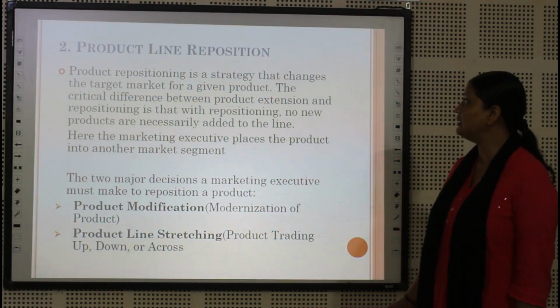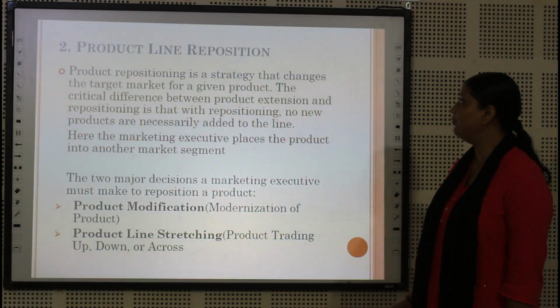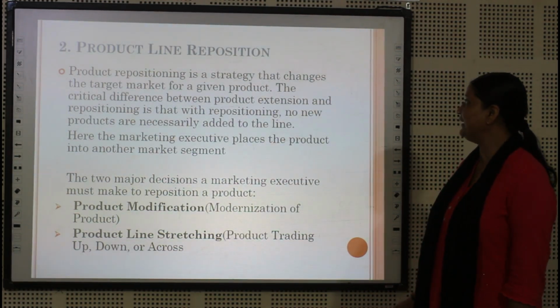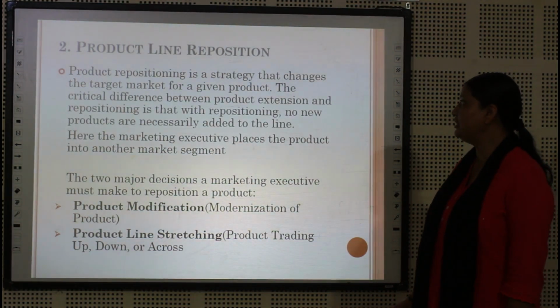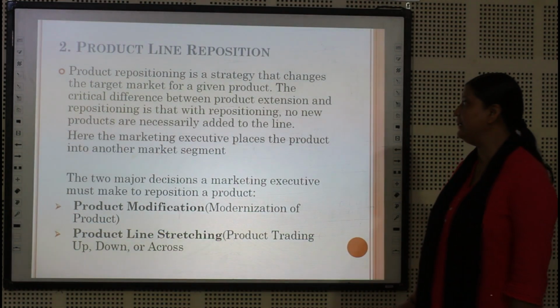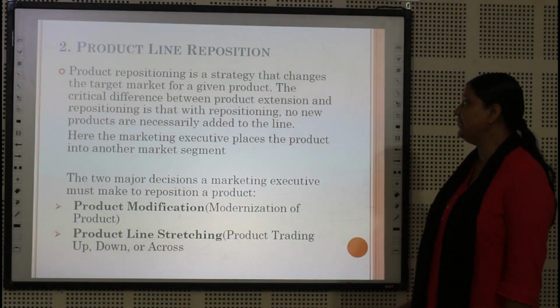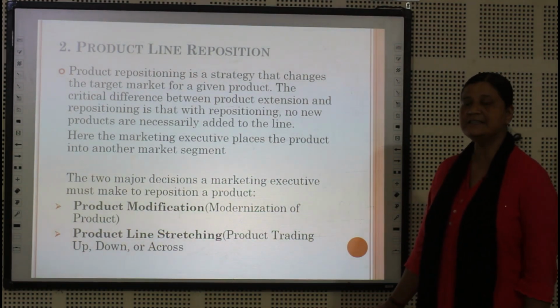This is the second product line decision, that is product line repositioning. Product repositioning is the strategy that changes the target market for a given period. The critical difference between product extension and repositioning is that with repositioning, no new products are necessarily added to the line. Here the marketing executive places the product into another market segment.